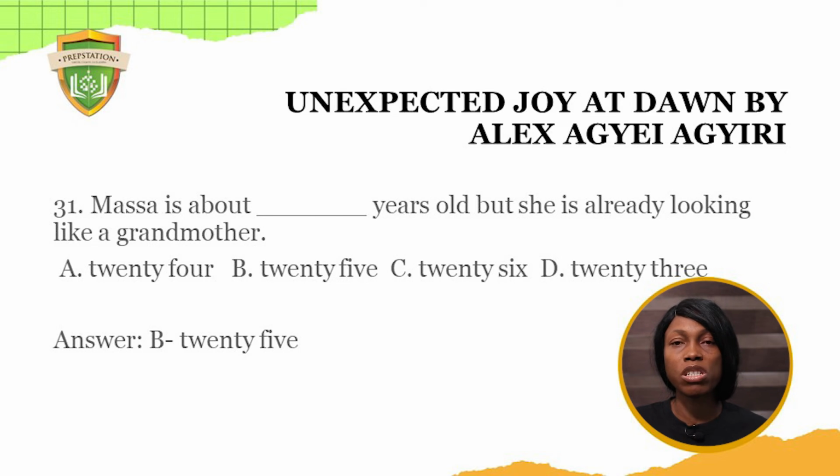Massa was Nitaki's wife, and all through the novel she was sick. In this case, one would say the novel describes her as a 25-year-old woman, but she aged because of the sickness, because of what she was going through. So the sickness made her age. So she's actually 25.